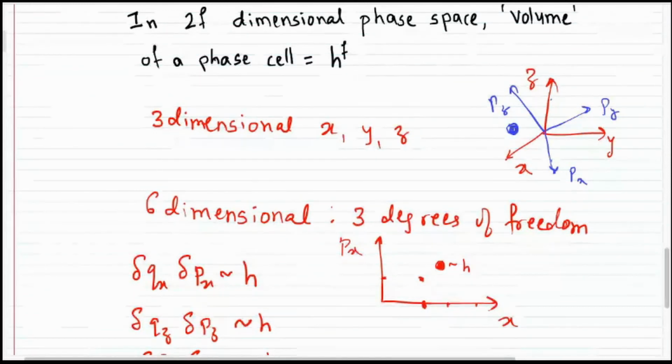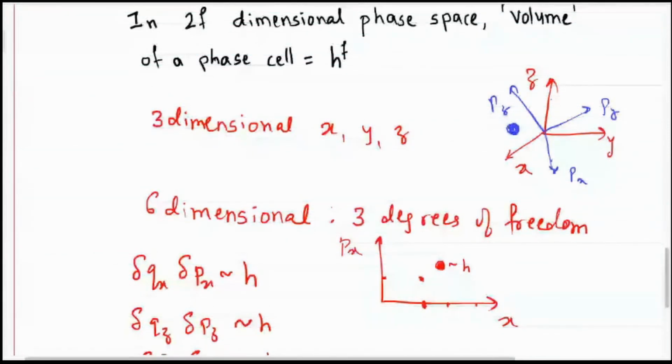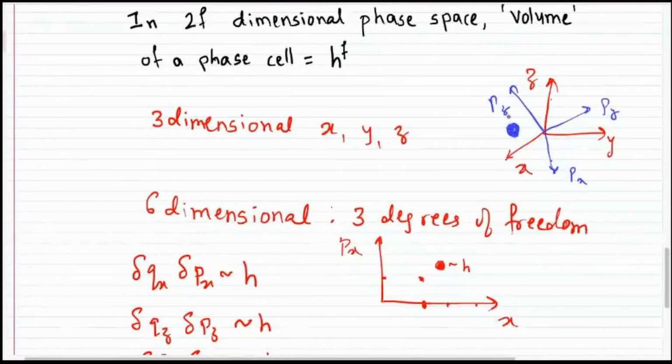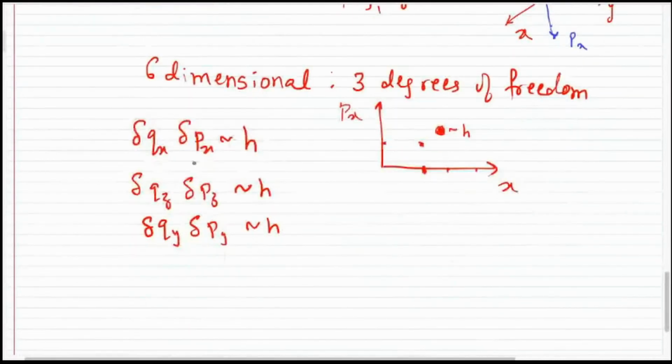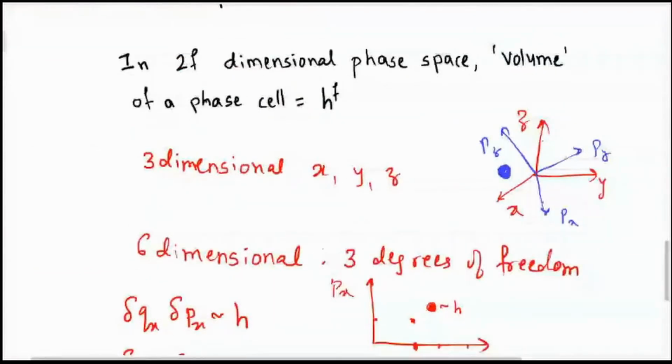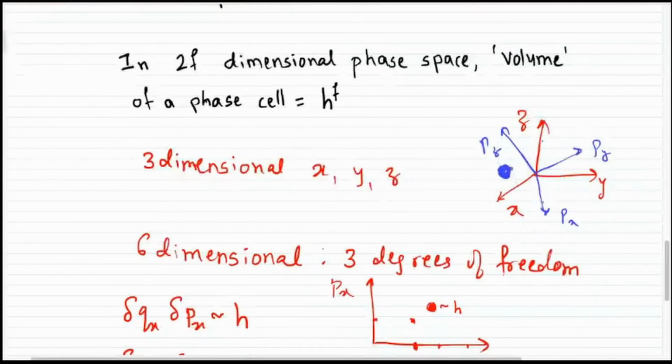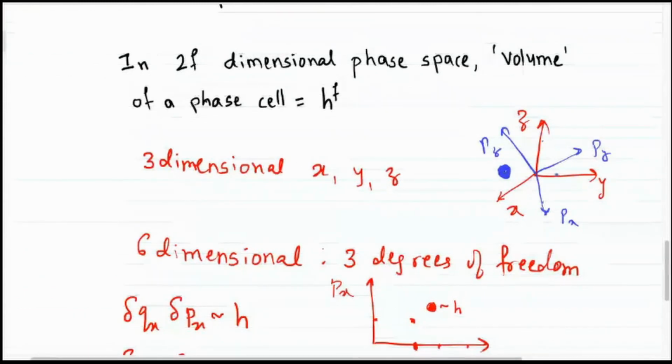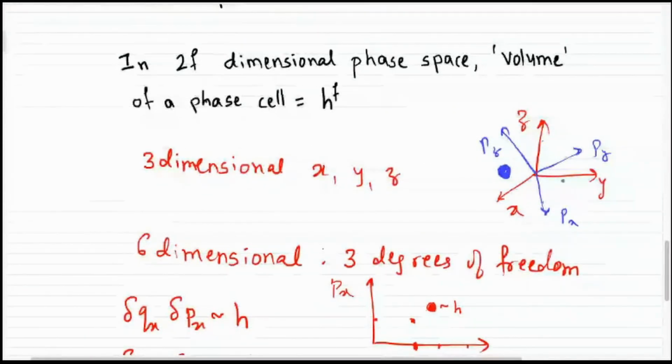And the volume of this will be decided now by the uncertainty principle, because each of these products, dqx dpx, should be approximately equal to h, dqy dpy approximately equal to h, dqz dpz approximately equal to h. And so the volume of this particular phase cell in this particular 6-dimensional phase space will be now equal to h cube, and that power of h has come from the degrees of freedom the particle has for its motion.